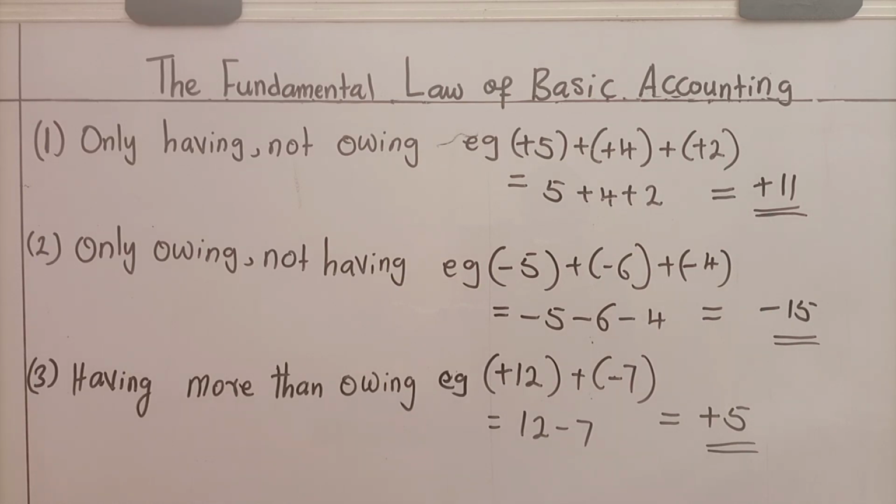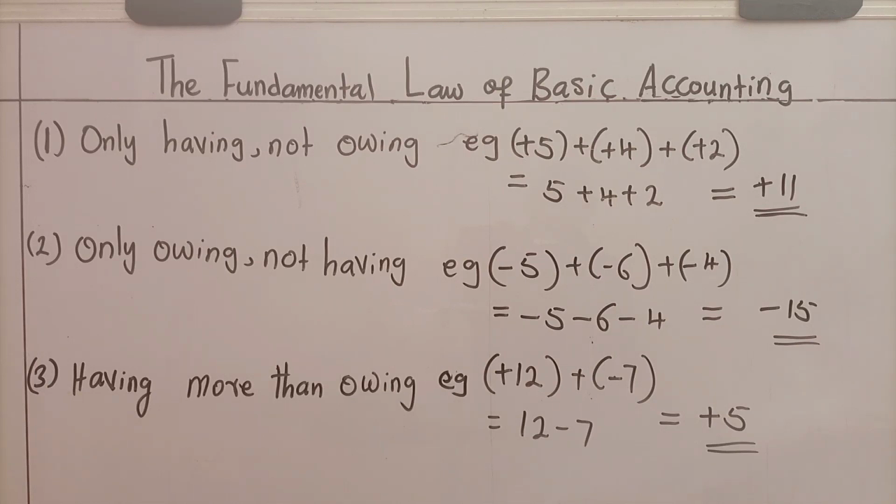In this case, the fundamental law says you must pay from your assets, that is, if you have assets. What if you don't owe anything? What you will do is that you just do accounting. Either you stock up your liabilities or stock up your assets. In other words, what we're doing right now is to stock up our assets, which are 5, 4, and 2. When stocked together, the result is 11. That means having 11. I hope that is clear.